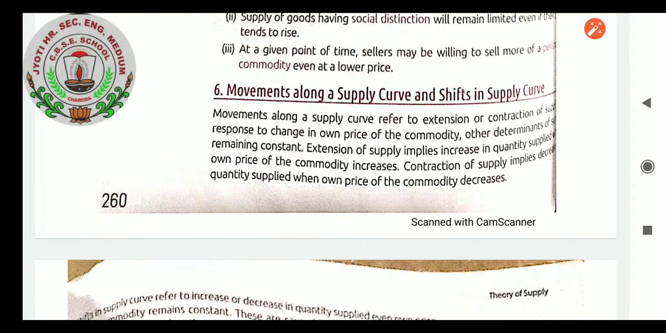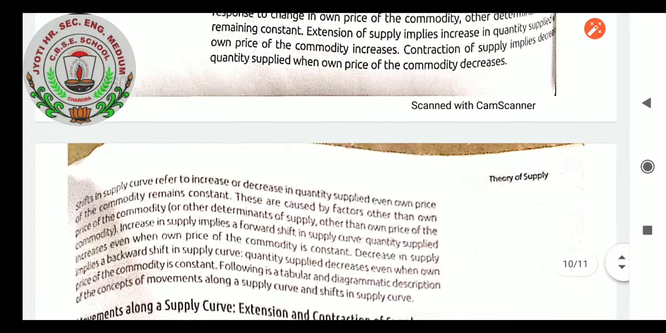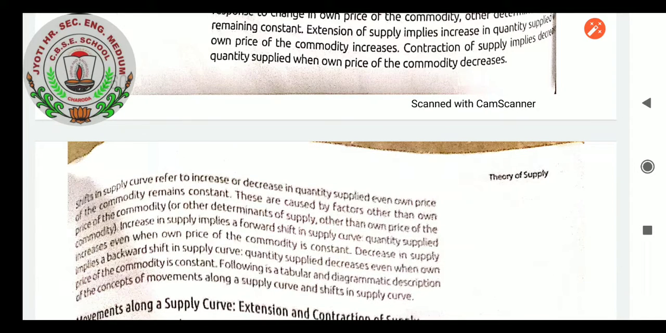Movement in the supply curve happens just because the own price of the commodity is making the supply higher or lower. A shift in the supply curve we can observe when the own price of the commodity is constant and other determinants of supply are working. These are caused by factors other than the own price of the commodity, hence it is a shift of the curve.